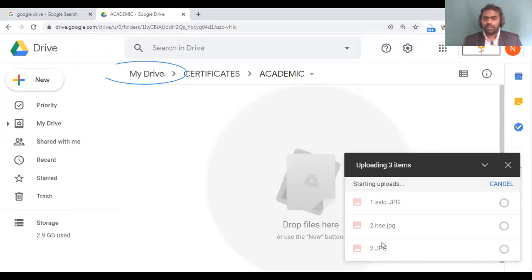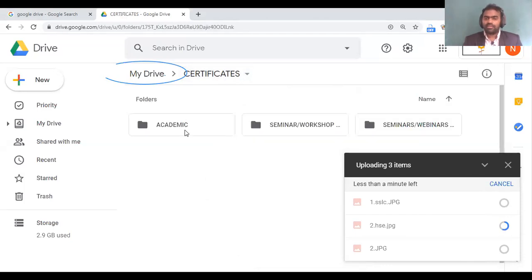Okay, you see, I have just clicked 3 files. It will take some time considering the file size. Okay, let it get done. Meanwhile we can move to others also, and this is how you can manually add the content into your Google Drive.